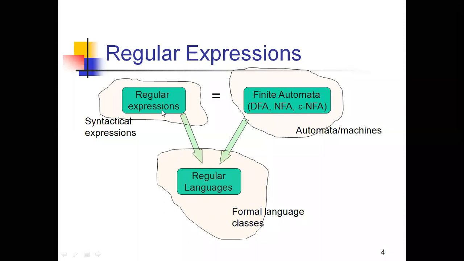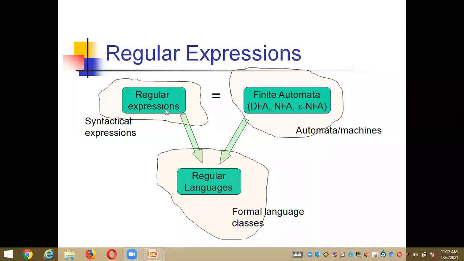When the regular expression is equal to the finite automata, then from these two we are referring to regular languages. From the regular expression and the automata, we are referring to regular languages, which we can also call formal languages or formal classes. Right. This is the diagrammatic representation for the regular expression and the finite automata.